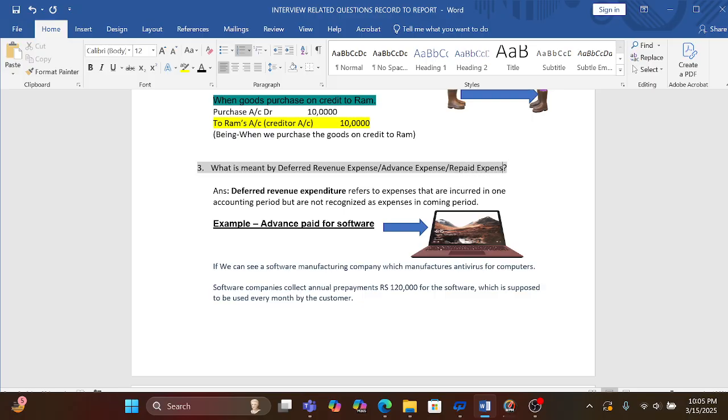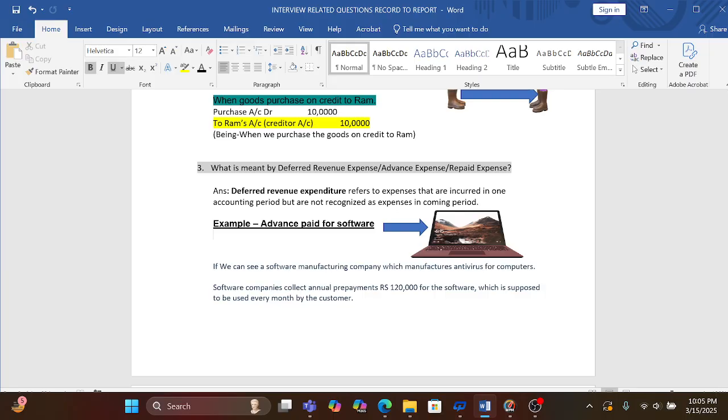Our next part is deferred revenue, or we can say advance expense, or prepaid expense. In all cases, the interviewer wants to know whether you have knowledge of deferred revenue expense, advance expense, or prepaid expense or not. So we need to give the answer that deferred revenue expenditure refers to the expense that is incurred in one accounting period but is recognized as an expense in a coming period. For example, I have paid the amount to the software company, like I have purchased an antivirus.